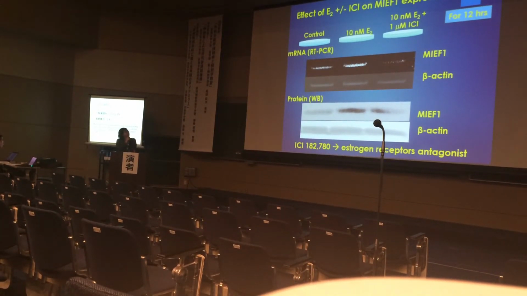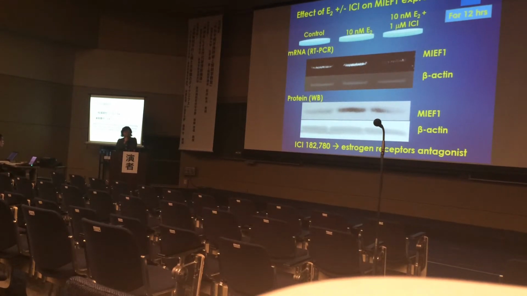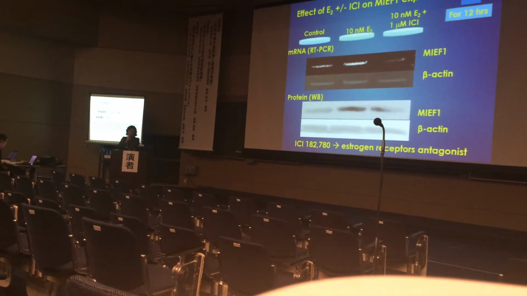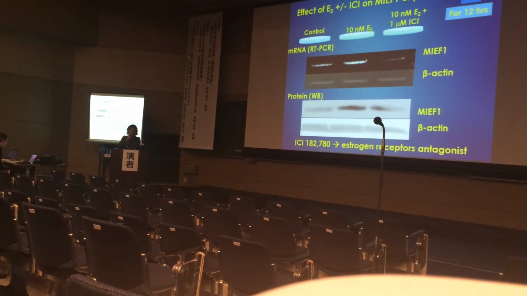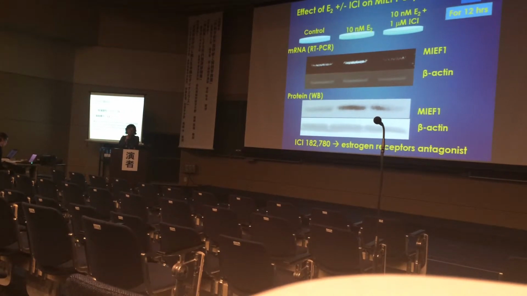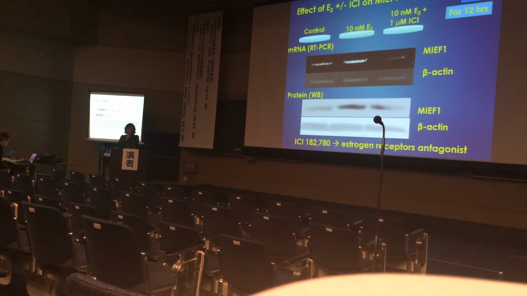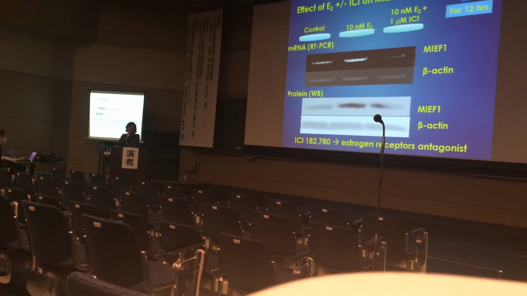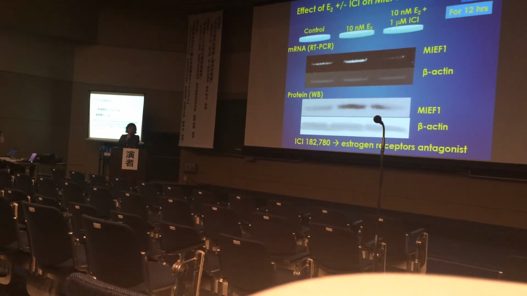So to confirm that finding, we plan to use another breast cancer cell line with different estrogen receptor expression. And also we plan to use siRNA for ER alpha and siRNA for ER beta.